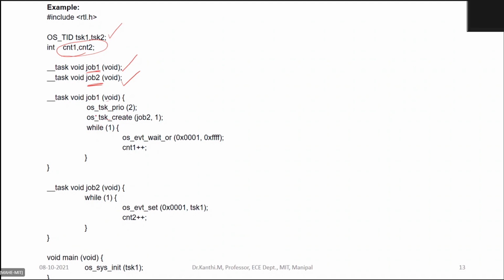You start with task 1, and there is a priority assigned to this task, and you create a second task with a lower priority than this. But in this, I have written a continuous loop. I'm waiting for an event flag for a timeout period.